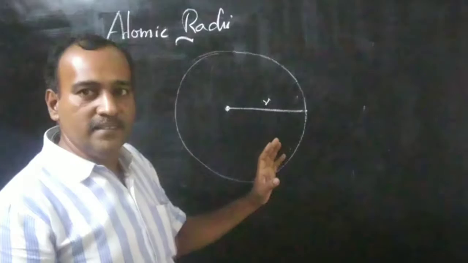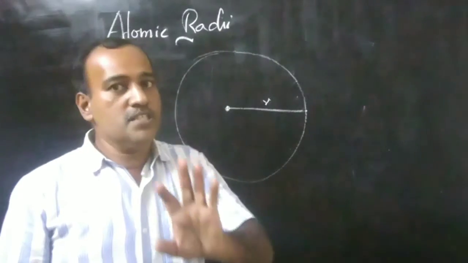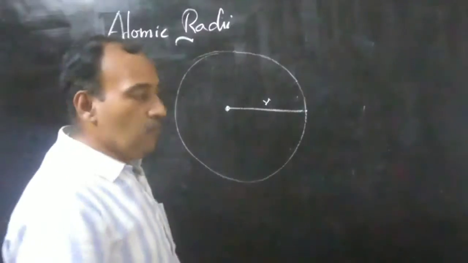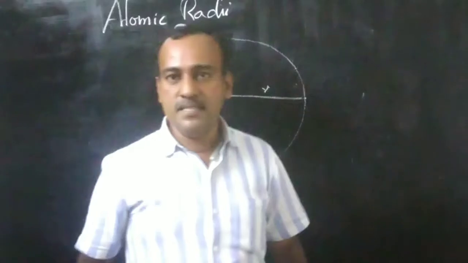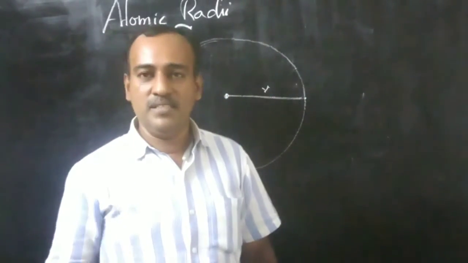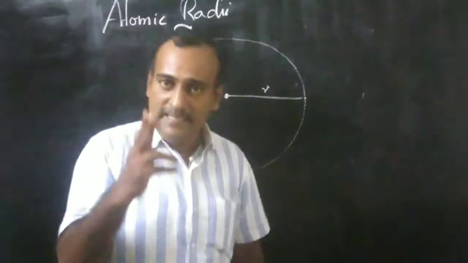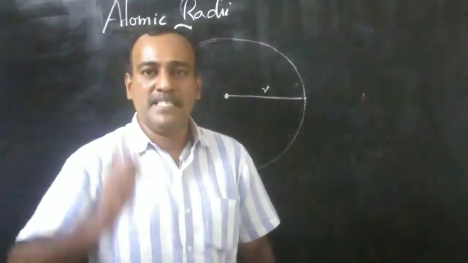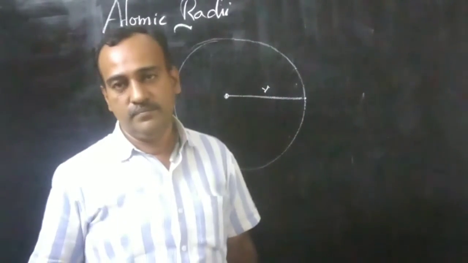But measuring the radius of an atom is not so easy. Why? One point is that the atom is so small, so it is very difficult for us to measure. Second, there is no specific method to measure the radius of an atom.